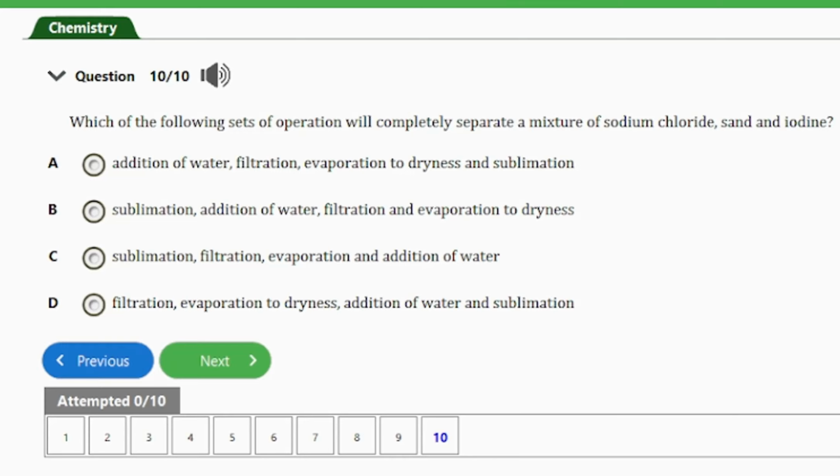So sublimation is the process actually where substances change from its solid state to the gas state without going through the liquid state, and that's the process that you can use to separate the iodine.